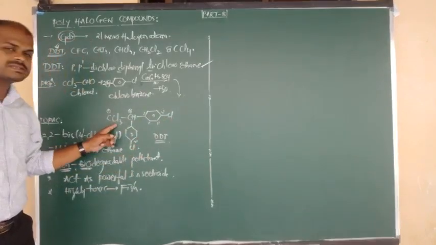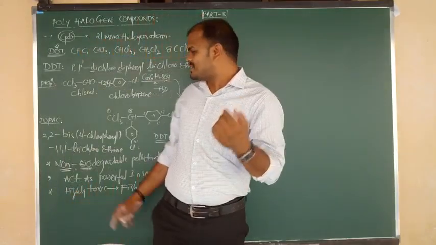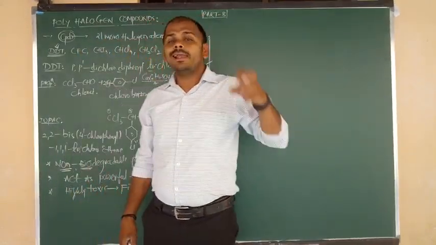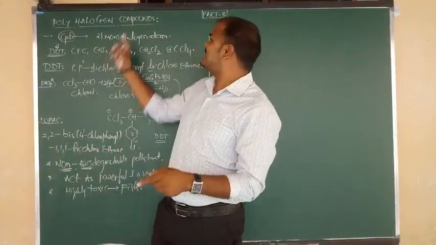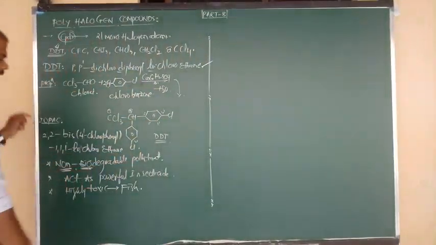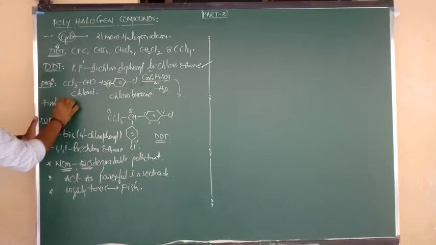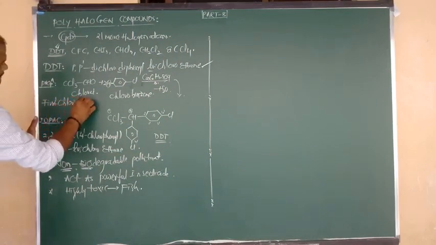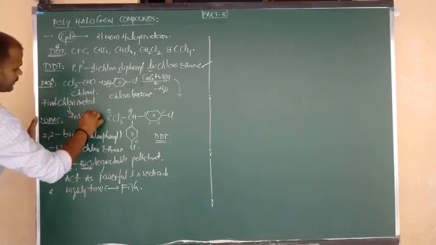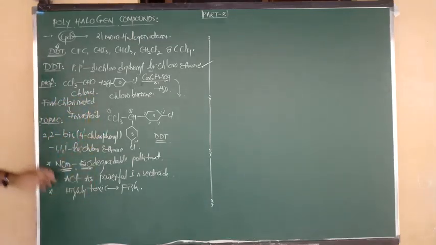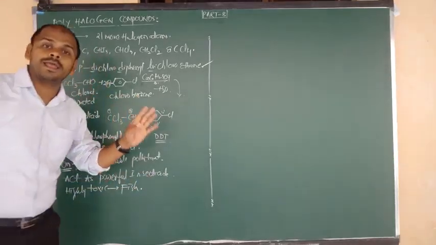And one more thing I want to say: in DDT, how many chlorines are there? 1, 2, 2 plus 3, 5. Total 5 chlorines are there. They once asked the question: among the following, the highly chlorinated insecticide is? The answer is DDT. Be careful, very important. So this is nothing but the first chlorinated organic insecticide. Highly toxic to fish, a powerful insecticide, and a non-biodegradable pollutant.